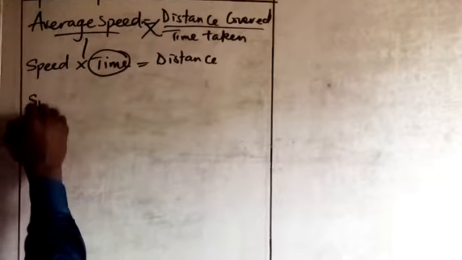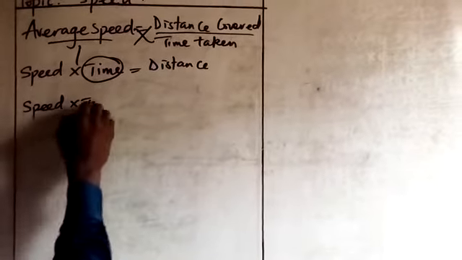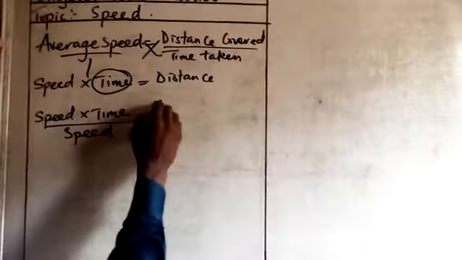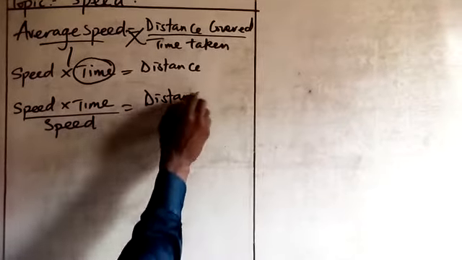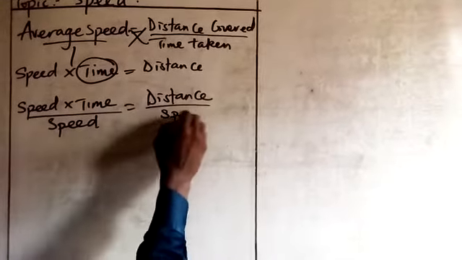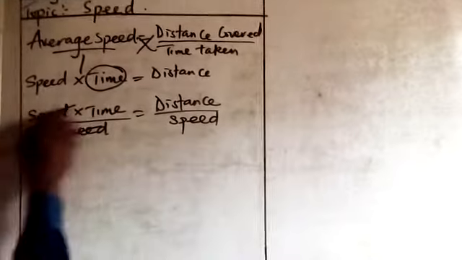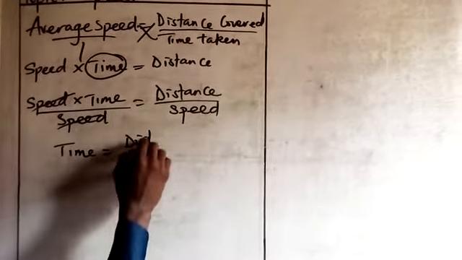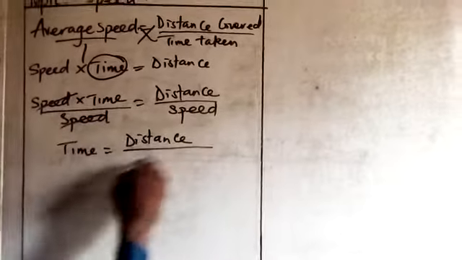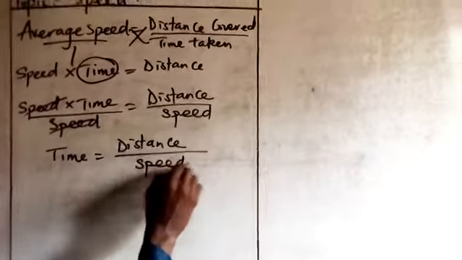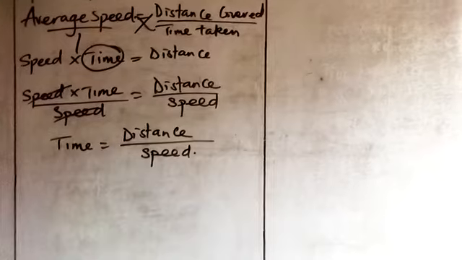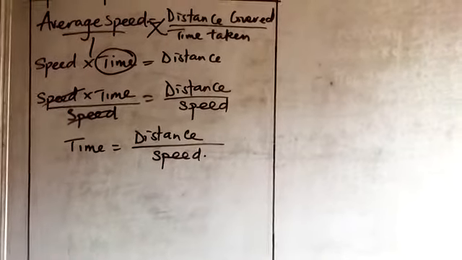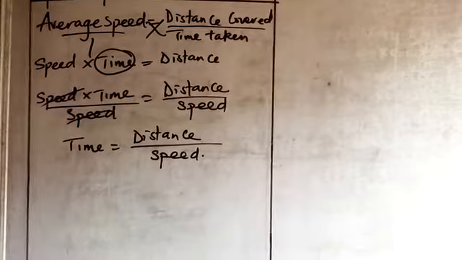That will be speed times time over speed equals distance over speed. So this, we cancel this, leaving us with time. So time equals distance over speed. That is the formula for time. The formula for time is distance covered or distance traveled over average speed. So let's look at some examples now.